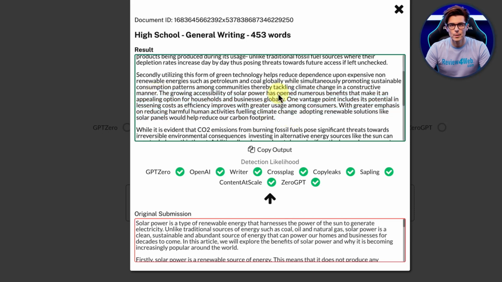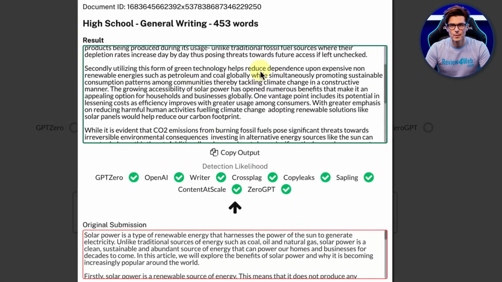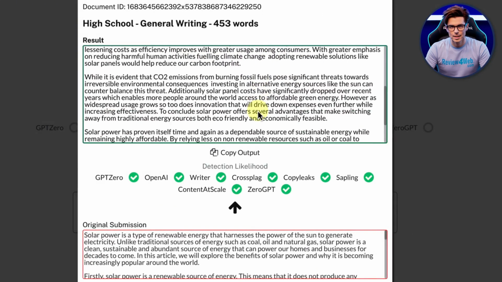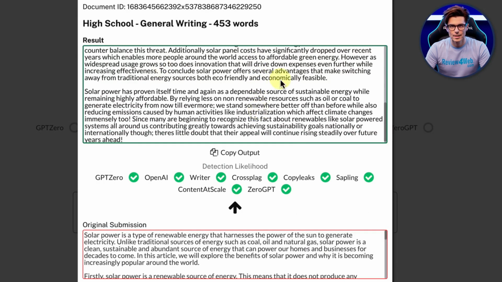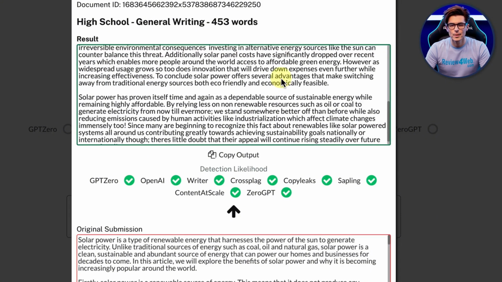But there's nothing to stop you, of course, from just using something like Grammarly or whatever, just to polish up the content, make sure that there's enough commas in there. But the actual wording and the choice of words and synonyms, it seems to have done actually a pretty acceptable job.